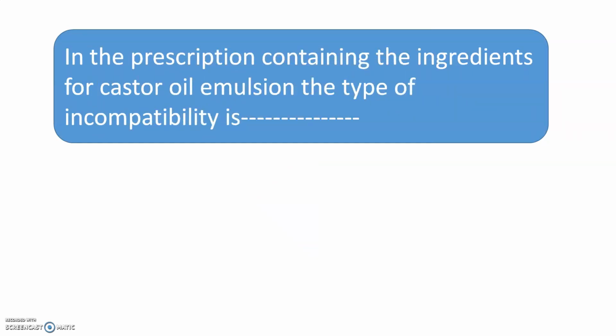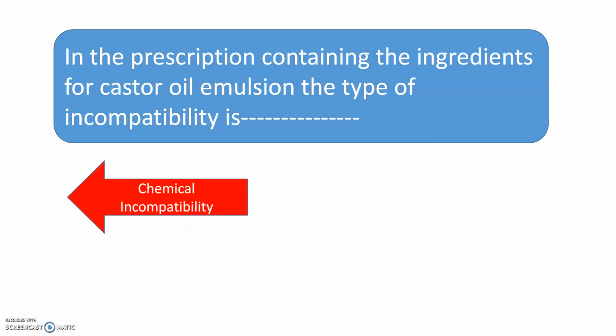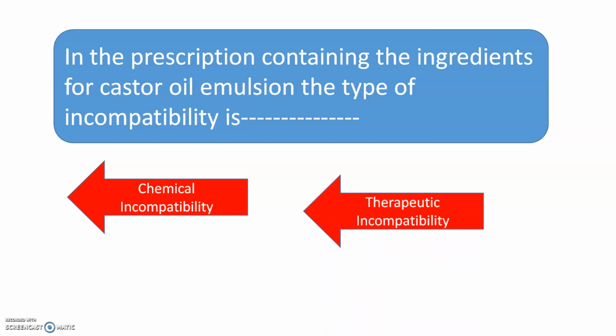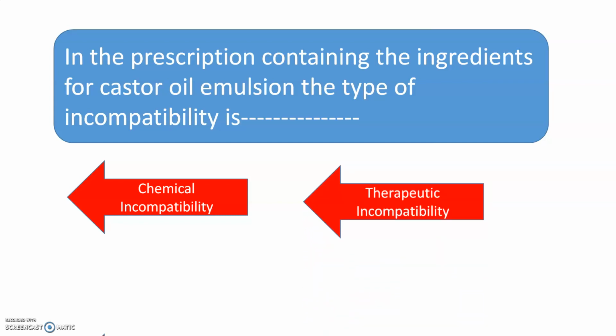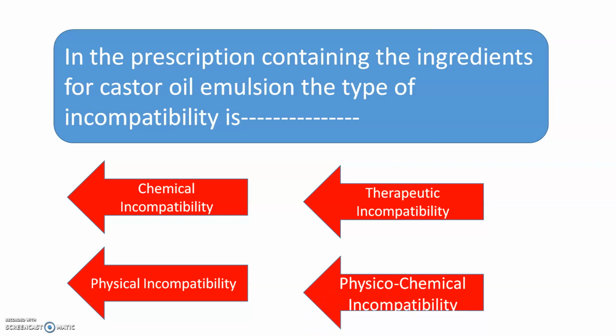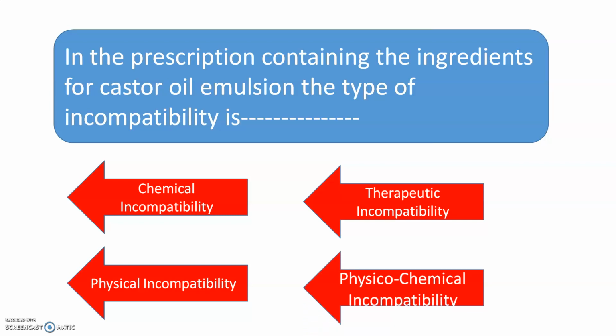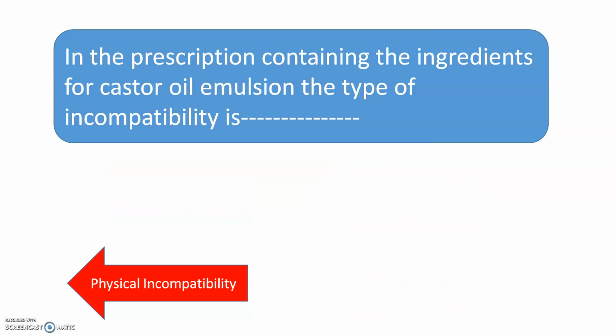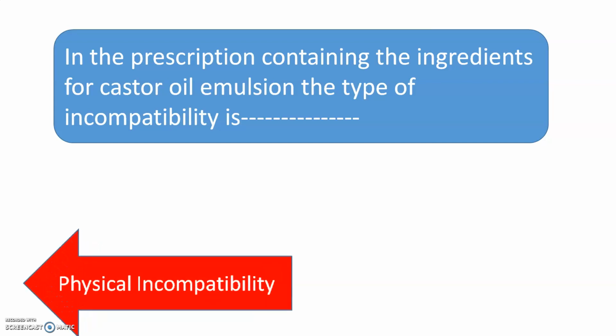In the prescription containing the ingredients for castor oil emulsion, the type of incompatibility is: chemical incompatibility, therapeutic incompatibility, physical incompatibility, or physico-chemical incompatibility. And the correct answer for this is physical incompatibility. In castor oil emulsion, the type of incompatibility found is physical incompatibility.